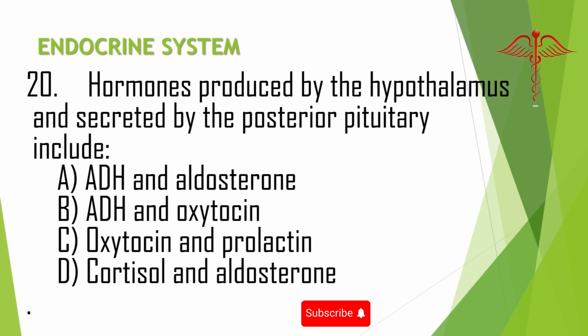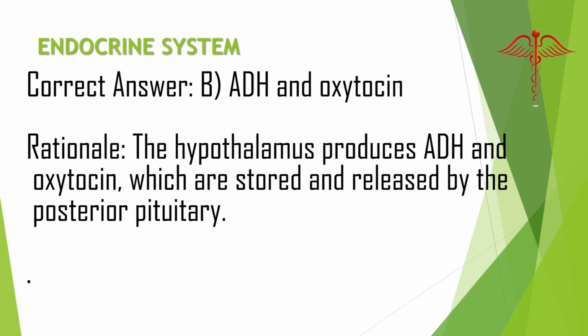20. Hormones produced by the hypothalamus and secreted by the posterior pituitary include A. ADH and aldosterone. B. ADH and oxytocin. C. Oxytocin and prolactin. D. Cortisol and aldosterone. Correct answer: B. ADH and oxytocin. Rationale: the hypothalamus produces ADH and oxytocin, which are stored and released by the posterior pituitary.